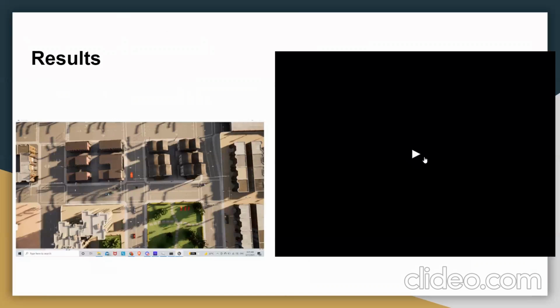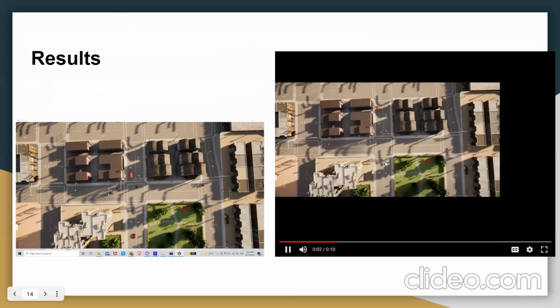So the results. I'll show you a video about our results now. There are two vehicles that are going to collide on the left lane. So this is a scenario that we could extract and where we could study aggressive or cautious behavior as it is being demonstrated.